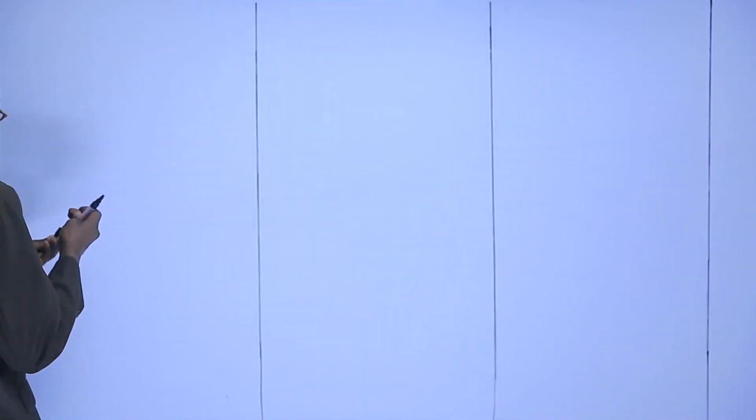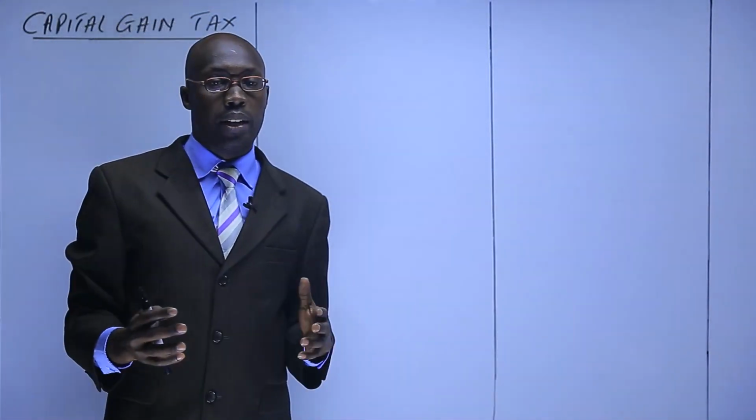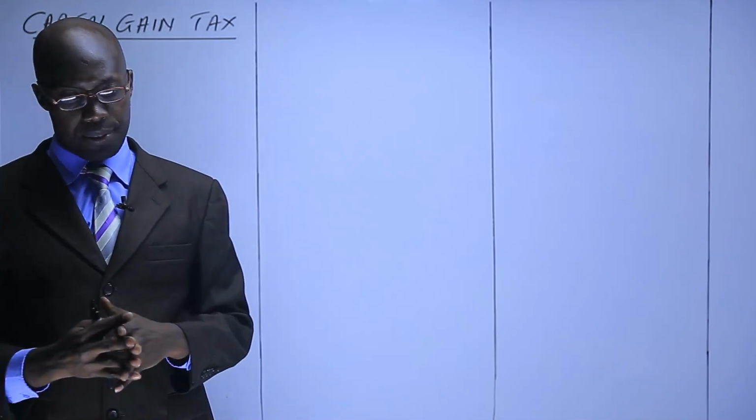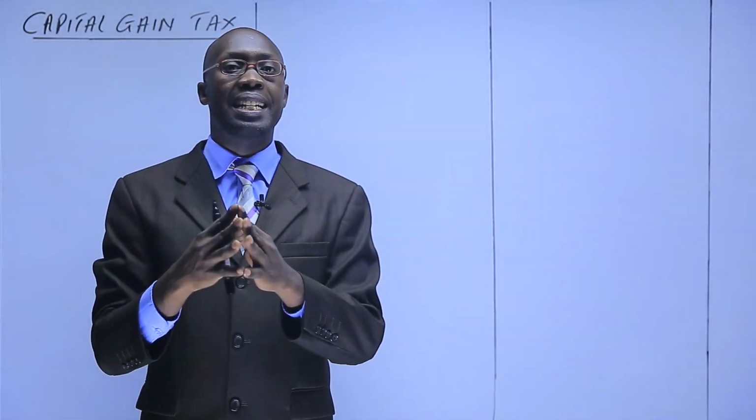Now we continue with today's lesson, where we want to do the capital gain tax. So we need to ask ourselves, what is this capital gain tax? It's good to know that capital gain tax is the tax that is imposed on transfer of property.